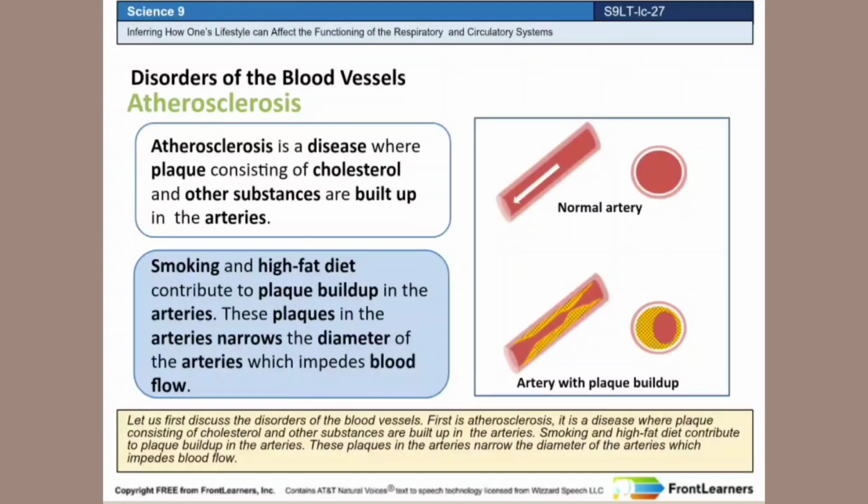First is atherosclerosis. It is a disease where plaque consisting of cholesterol and other substances is built up in the arteries. Smoking and a high-fat diet contribute to plaque buildup in the arteries. These plaques in the arteries narrow the diameter of the arteries, which impedes blood flow.